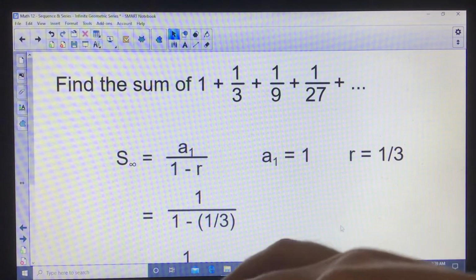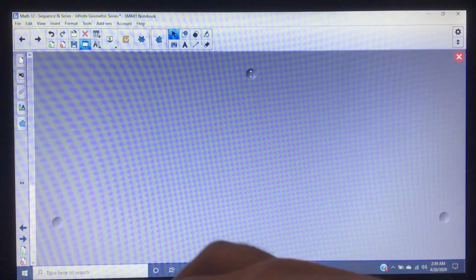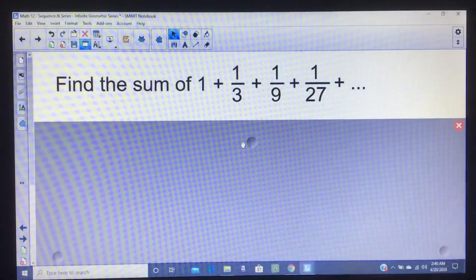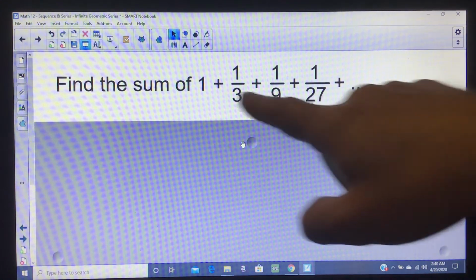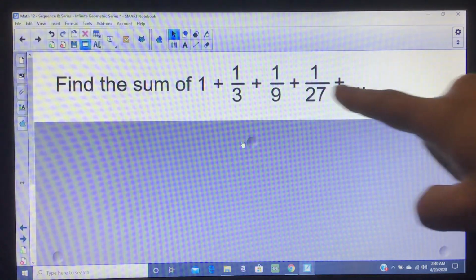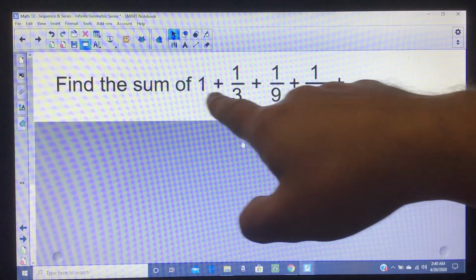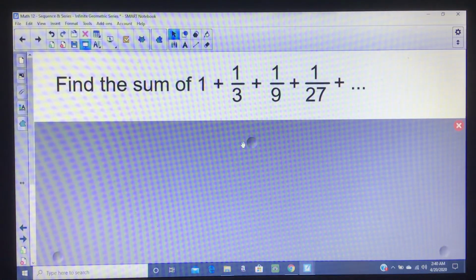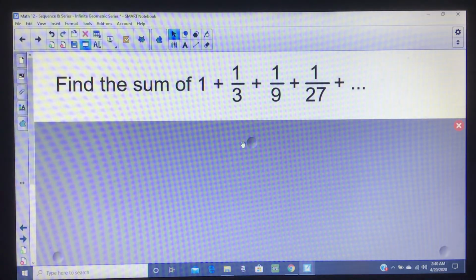All right. So let's look at this. Let's do a piece at a time here. Say they want you to find the sum of this sequence. And when they put the ... it means they don't want you to stop. They want you to sum up this entire thing. So the reason you can't answer this by hand is you clearly don't want to try to add these up forever. You can't add them up forever. You don't have enough time to sit here and do it by hand. That's why the formula does it for us.